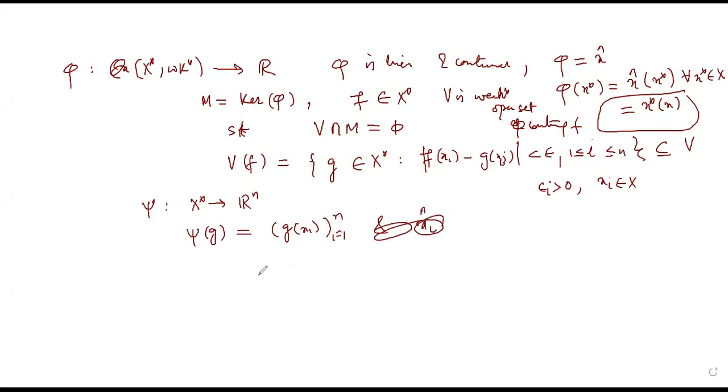और फिर मैंने कहा चूंकि x_i cap जो है, मैं सीधे में लिखता हूँ, by definition x_i cap at g is equal to g of x_i. This is the definition for a function.